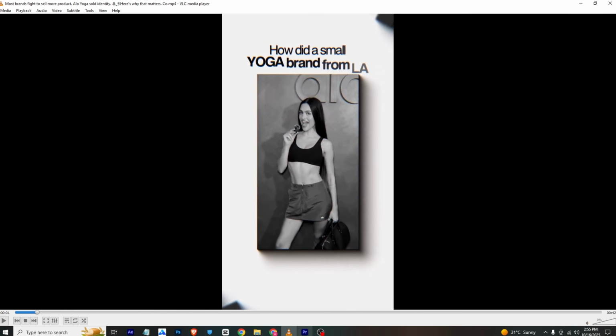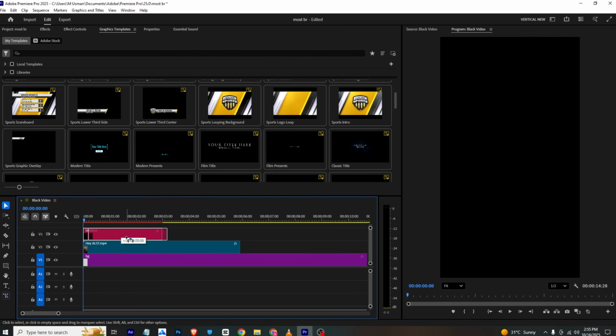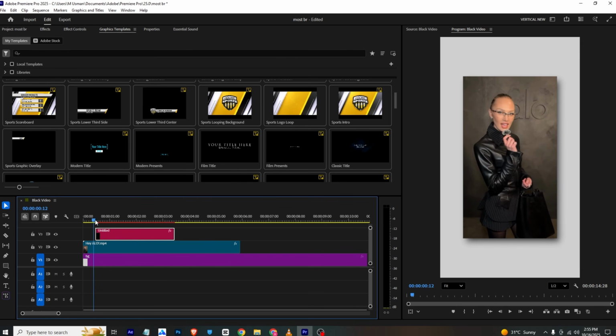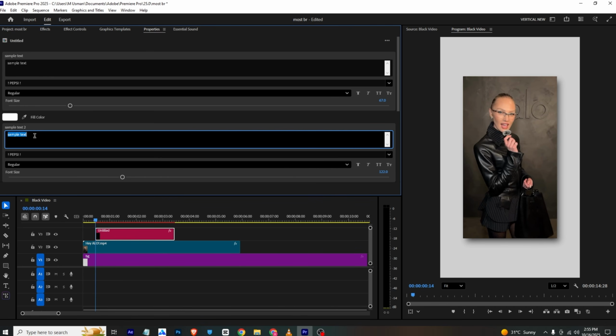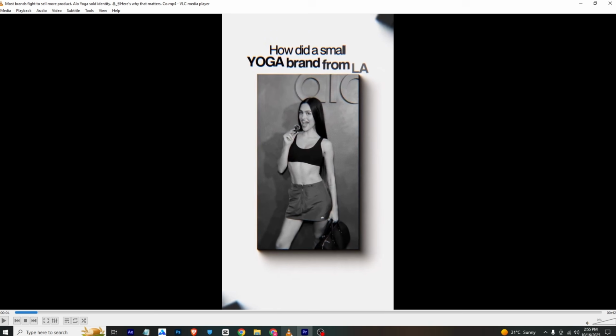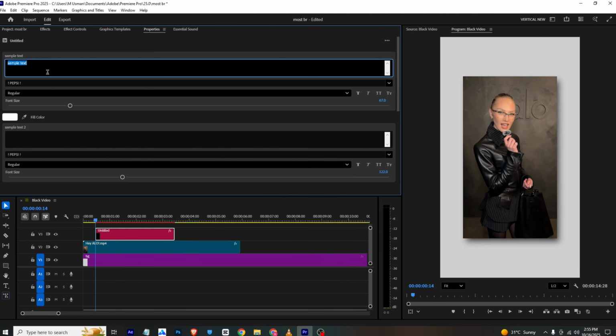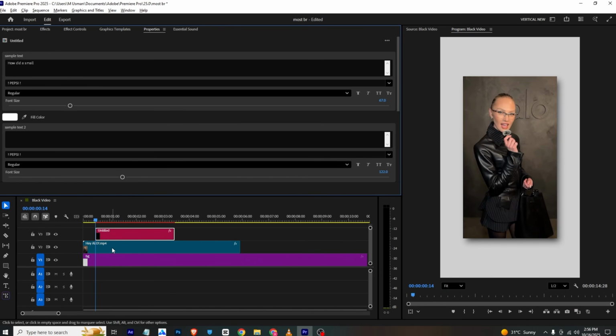And for the text animation, I will be using a preset. You can find it in the description below. So I will just bring it to the timeline. I will bring it a bit forward, and now in the properties section I will delete the second text, so I will just need the one text. That first text will be "How did a small", I will type here. So this will be our first text.